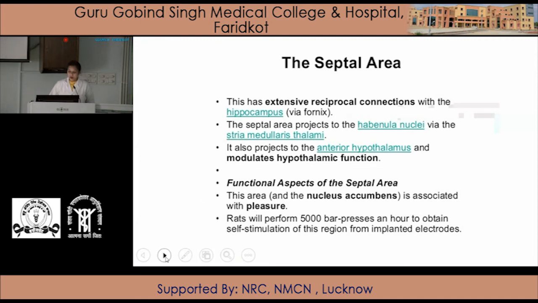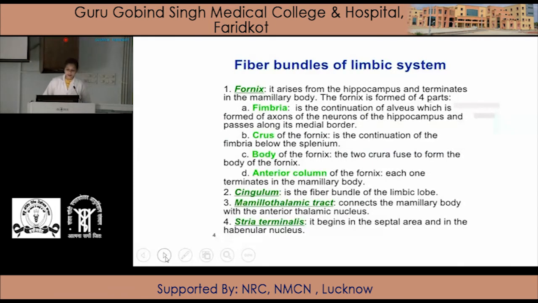Now the fiber bundles of the limbic system. The connecting system of the limbic system is formed by the fornix. That is, it arises from the hippocampus and terminates in the mammillary body. The fornix is formed by four.